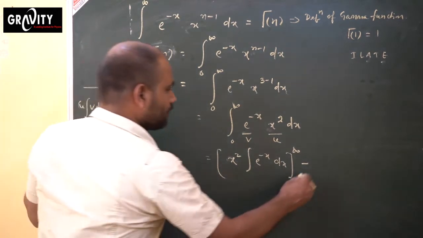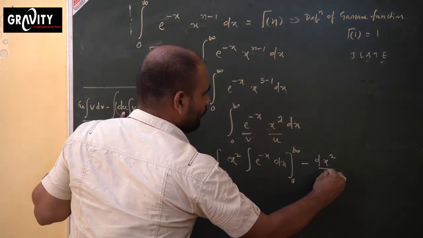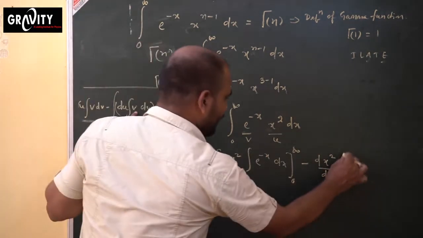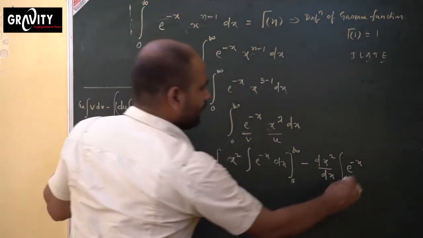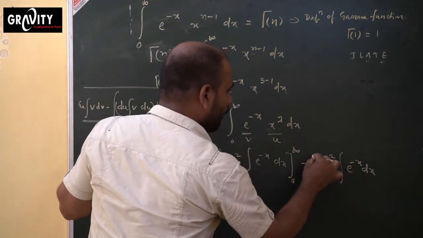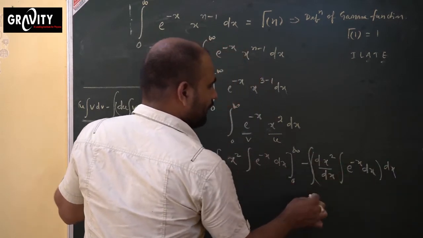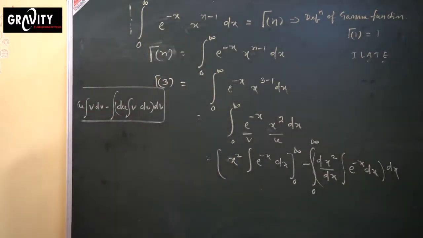What is the derivative of u here? The derivative of x squared with respect to x. Then once again the integration of v means e to the power minus x dx, the whole integration with limits from 0 to infinity.